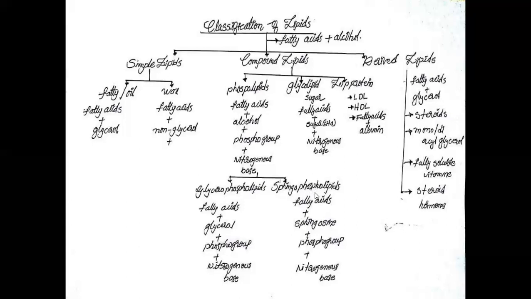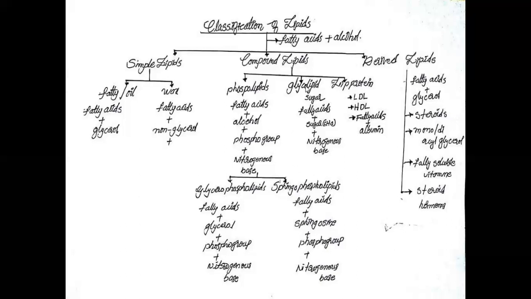And sphingolipids contain fatty acids, sphingosine, phospho group, nitrogenous base. The sphingophospholipids contain fatty acids, sphingosine alcohol with phospho group and nitrogenous bases.